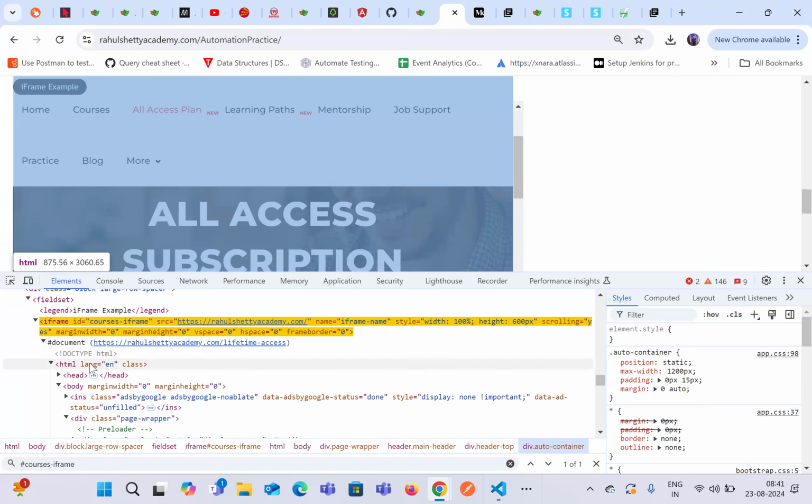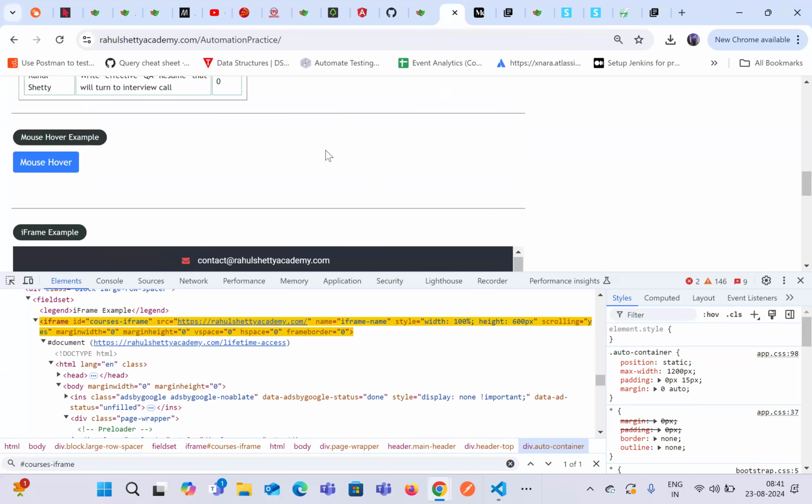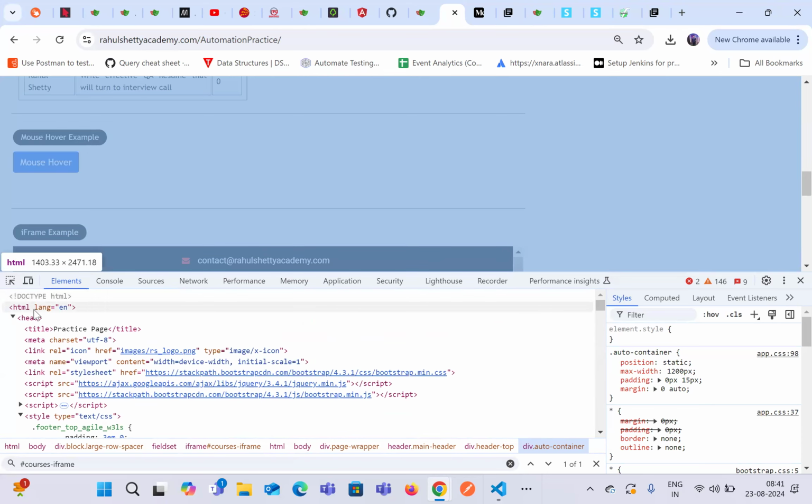So an HTML page which is inside another HTML page, this HTML page inside the main HTML page, is known as iframe.